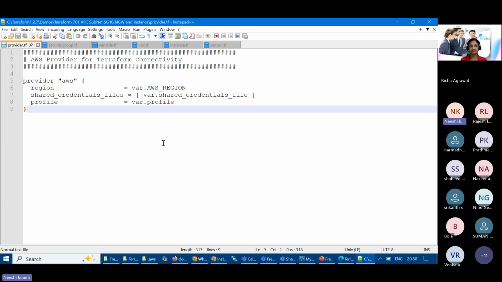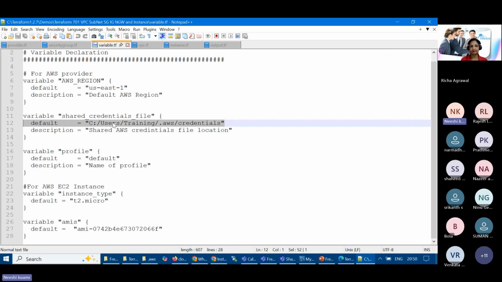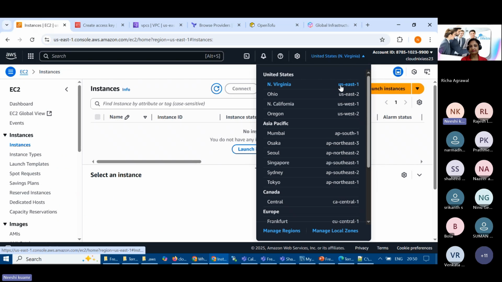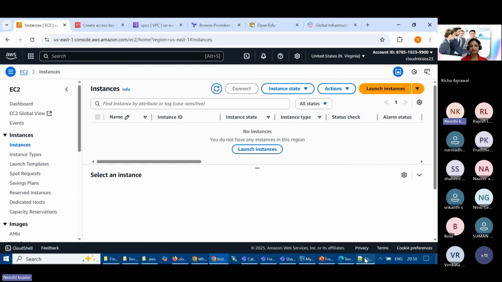Now if this provider is clear, then I'll move to the variable, because these are the 5 pillars we are going to talk about. One is the provider, second is the variable, third is the resource, and fourth is the output, and data source is also there, right? So next one is the variable. Here we are mentioning var.aws_region, and you can see we have the AWS region, and we are saying US East 1. So US East 1 is what I'm using here, and in the code it is mentioned as US East 1.